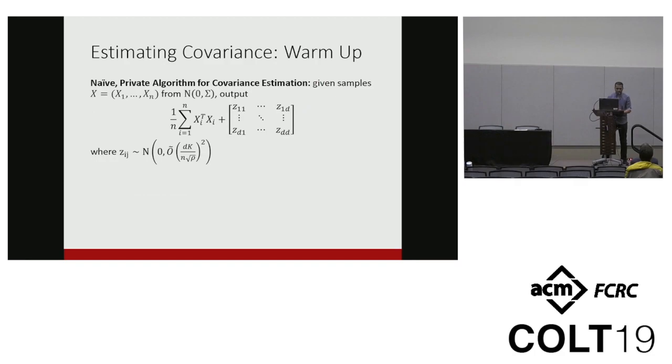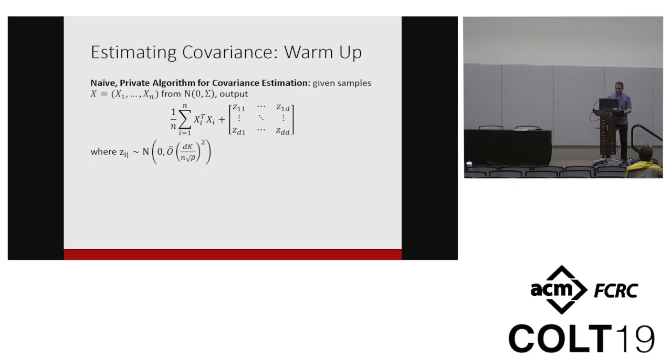I'm going to start with a naive algorithm for covariance estimation. Without loss of generality, I'm going to assume that all points are coming from a zero mean Gaussian with covariance sigma. And this is because we can take 2 points from the original Gaussian, take their difference, and rescale them to obtain a point from a zero mean Gaussian. This is a pretty standard technique. And now the naive private algorithm is just to output the noisy empirical covariance matrix. That is, calculate the empirical covariance matrix, and to each entry, add independent noise sampled from this one-dimensional Gaussian shown below. Now, this is more commonly known as the Gaussian mechanism and is differentially private.